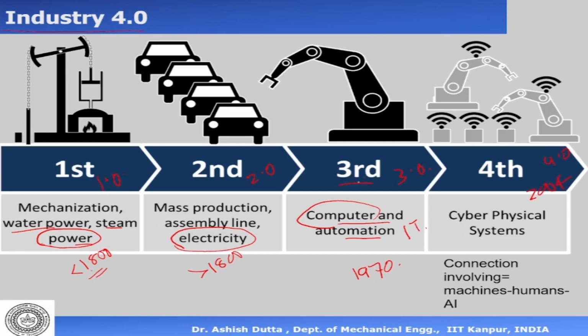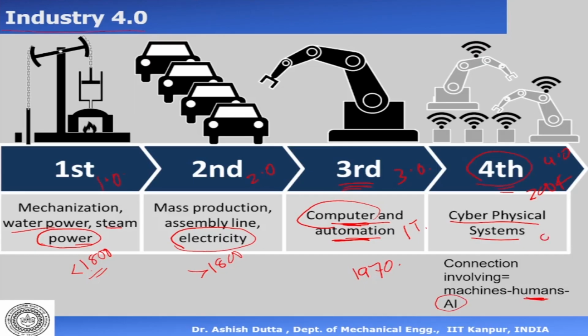Now the difference between 3.0 and 4.0 is that we have computers and automation here, but here we have computers, automation, and humans together. And this 4.0 is sometimes called cyber-physical systems. So it basically means that you have machines, you have computers, but you also have humans in the loop and some kind of AI or virtual reality. Okay. There are many examples of 4.0 today.